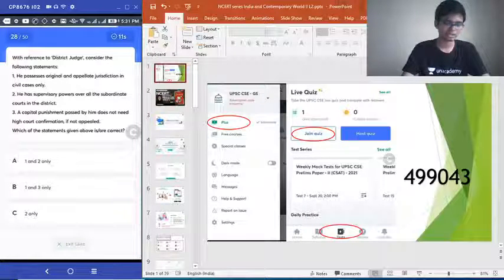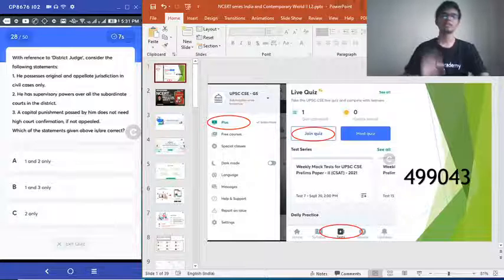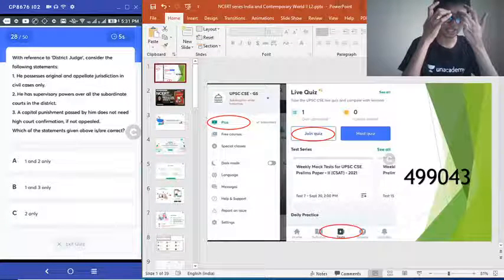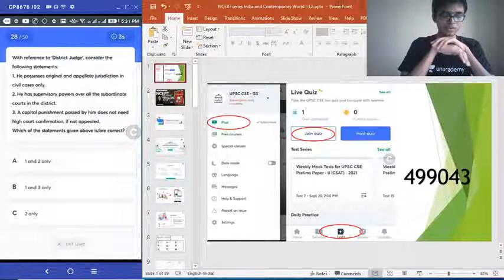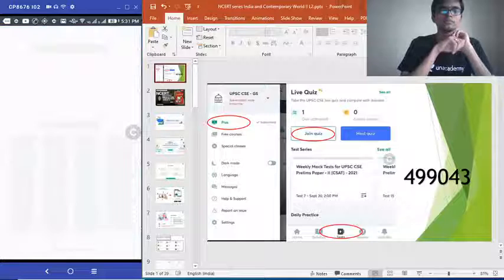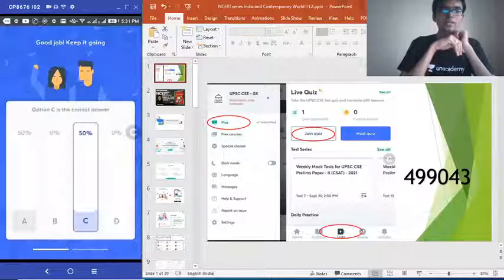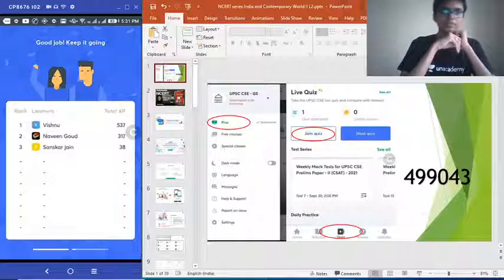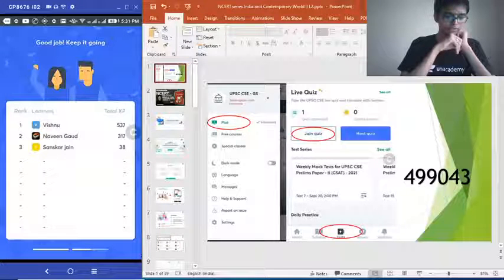Choose the correct answer. Very, very important question regarding district judge. Which of the statements given above is or are correct? And the right answer is option C. 50% getting it. Very good.